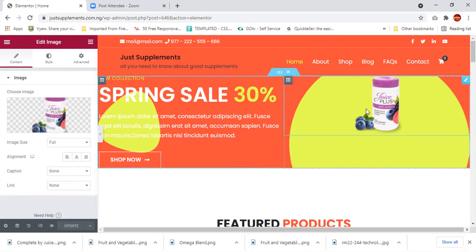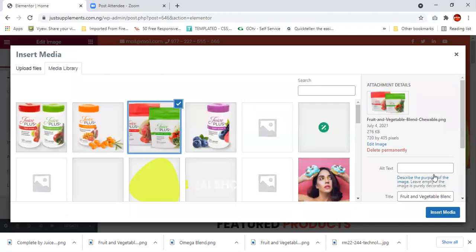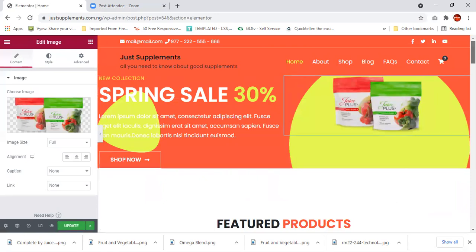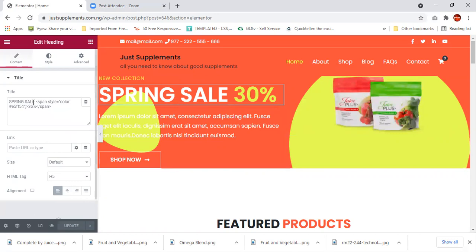So let me change it to something that will be okay. Let me go for something like this. Yes, this is more like it. So I have this. I'll just click update. Then I could just change the stuff that I have here, like coming over to this spring sale.